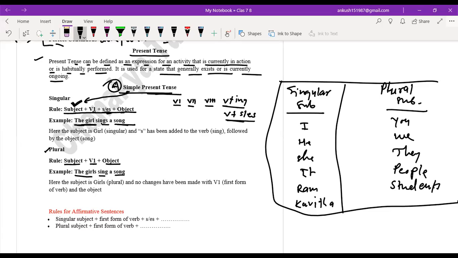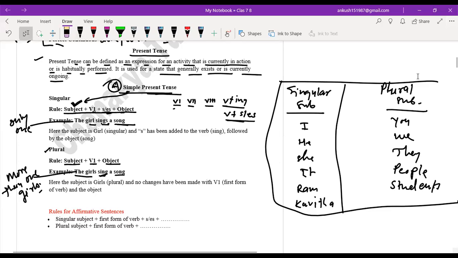In the earlier one it is written sings a song because there is only one girl. But here there is more than one girl, that is why we use the plural verb over here. That is V1. Have you got the point?